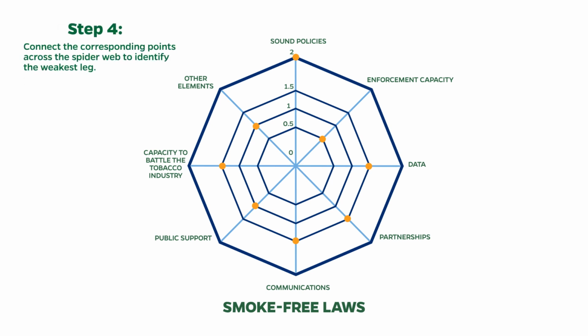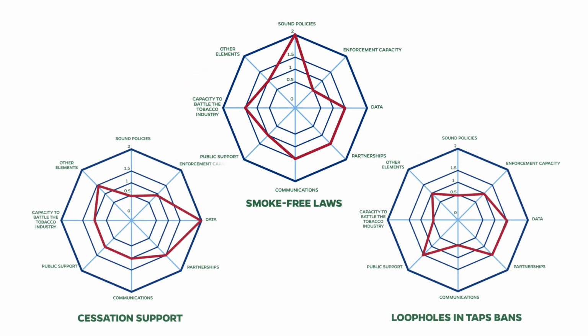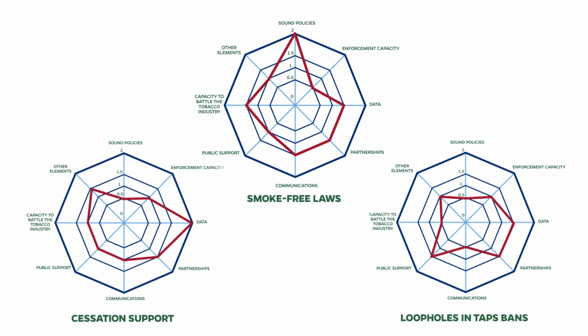Now step 4. Connect the corresponding points across the spider web to identify the weakest leg. Notice the shape of the web. In our example, it's clear that the enforcement implementation capacity is the weakest leg and the key constraint. Here is a helpful hint. The spidergram presents a quick visual overview of strengths and gaps for each action area in a country's capacity to control the tobacco epidemic. Each Empower action area will have its own unique spidergram.